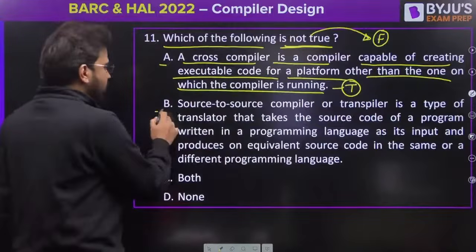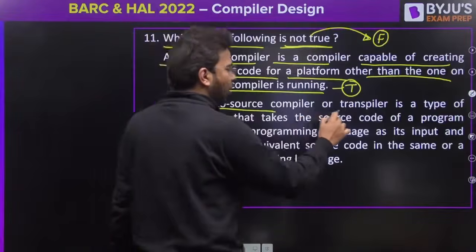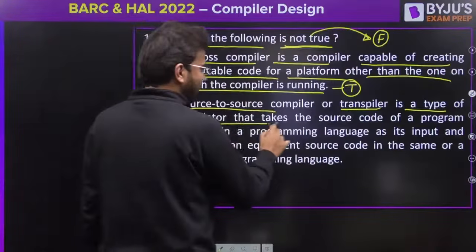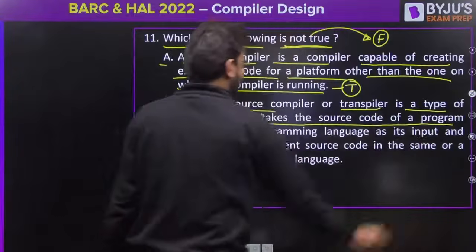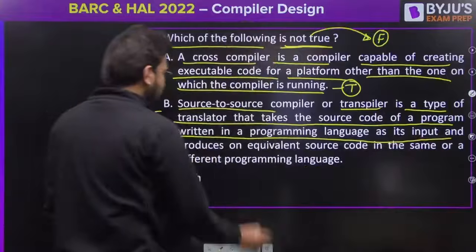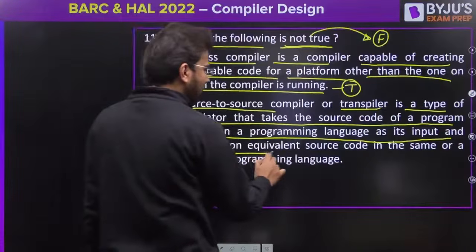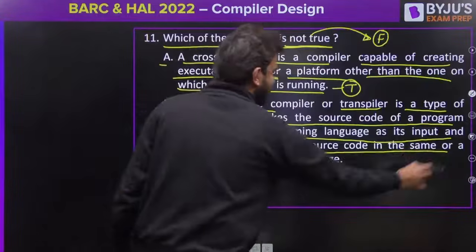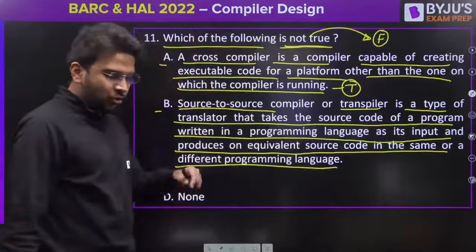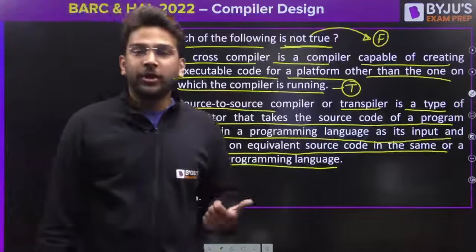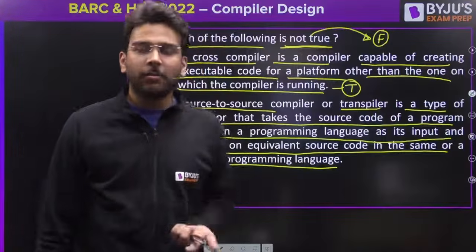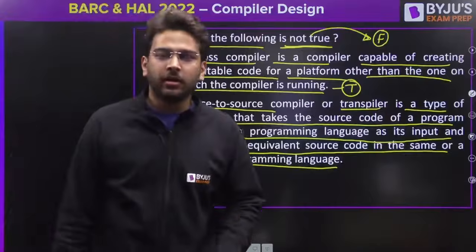Let's see the second option. A source-to-source compiler or transpiler is a type of translator that takes the source code of a program written in a programming language as its input and produces an equivalent source code in the same or a different programming language. This is also one of the definitions. It is also called a transcompiler, or a transpiler.